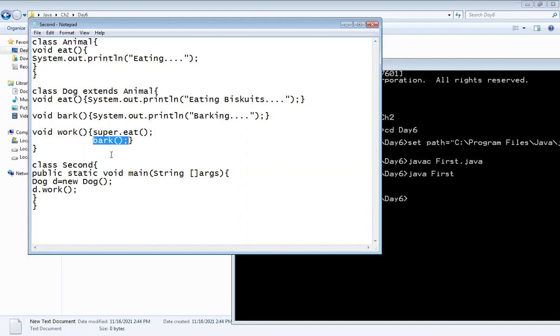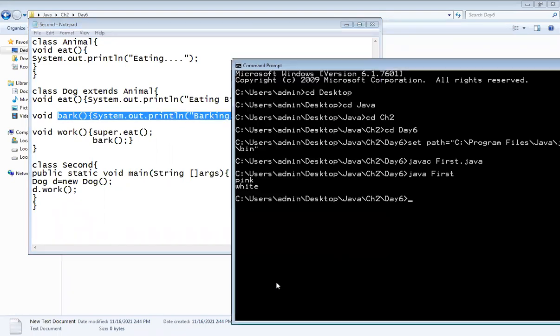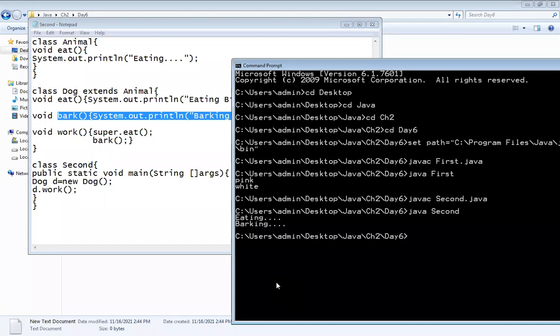Now whenever you implement it, it first prints the statement of the parent class method, that is eat, and second it prints the statement from the bark method. Understood?